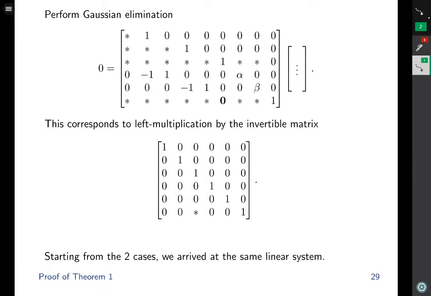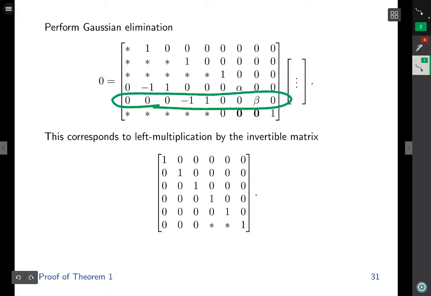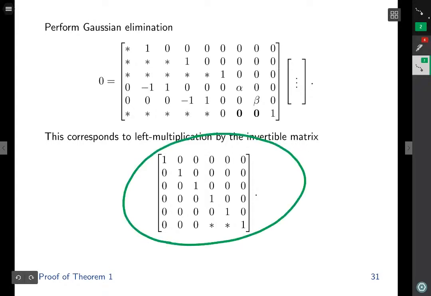We considered the two cases, and regardless of which case we started from, we arrived at the exact same linear system. Let's continue to perform Gaussian elimination to further simplify the system. We take this row, multiply by a scalar, and subtract from this row in order to cancel out the non-zero over here. We take this row, multiply by a scalar, and subtract from this row to cancel out this non-zero. This operation corresponds to left multiplication by this invertible matrix. Let's continue. We take this row, multiply by a scalar, subtract from this row to cancel out this non-zero. We take this row, multiply by a scalar, and subtract to cancel out the non-zero. This corresponds to left multiplication by this invertible matrix.